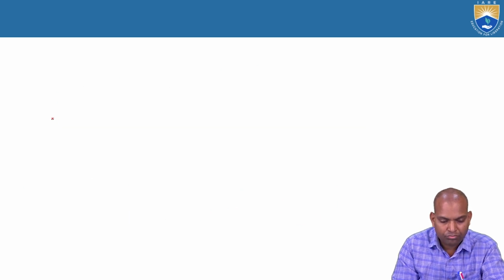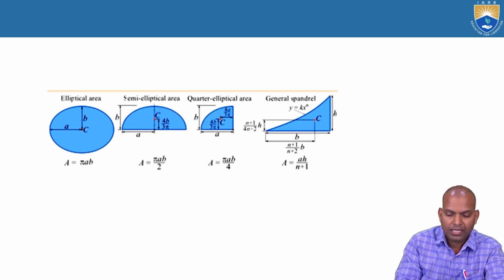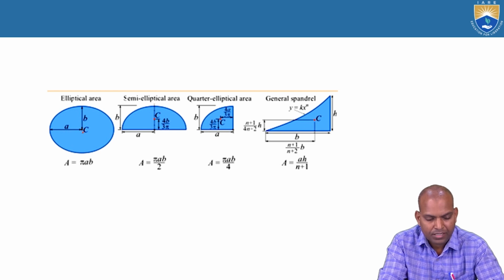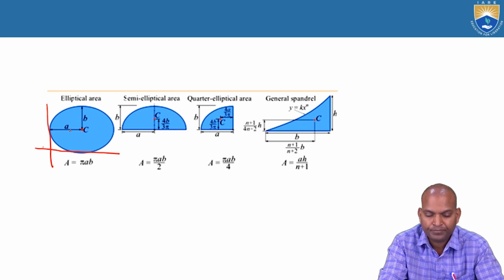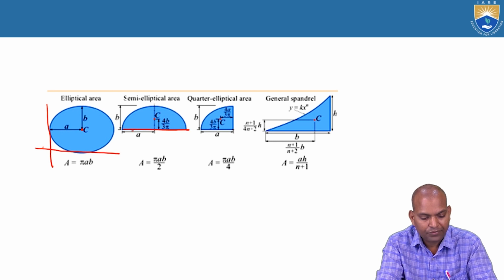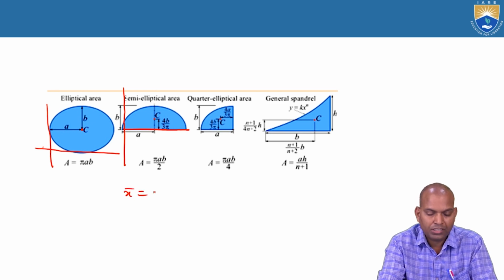Now coming to elliptical areas and general spandrel. For elliptical area, the centroid is located. And what is the reference axis here? If you consider the reference axes A and B, bar x and bar y. This is the reference axis for this position. Now bar x for this semi-elliptical area is A, bar y is 4b by 3 pi.